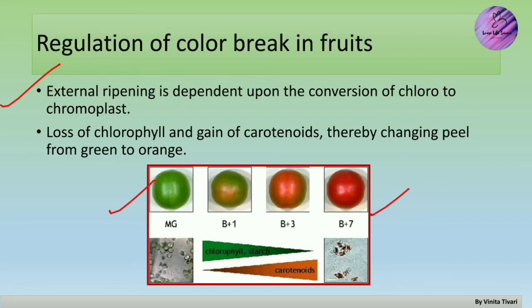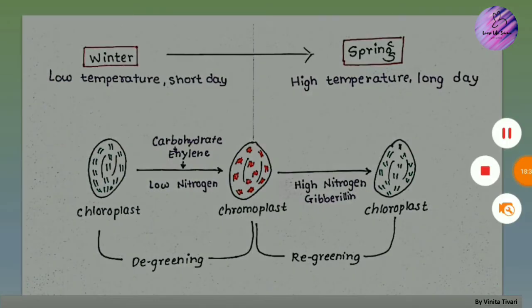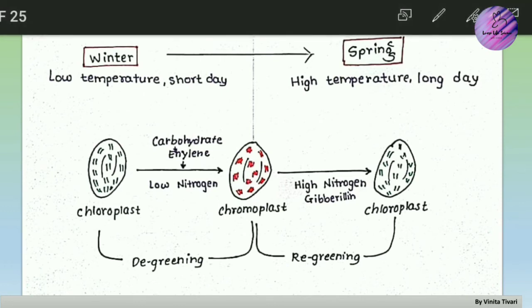Now we will study it through a chart or a diagram. When there are winter conditions, when the temperature is low and the days are short, the chloroplast undergoes degreening to chromoplast.